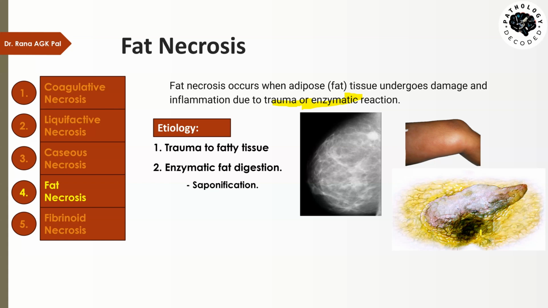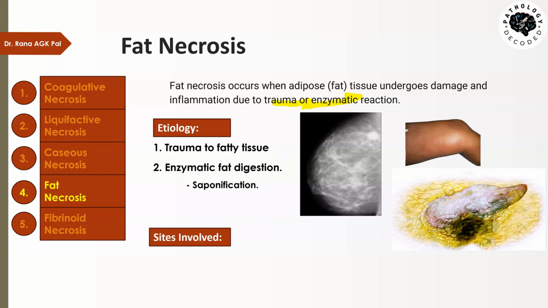This enzymatic digestion of the fat leads to formation of what we call calcium soaps, which are chalky white in color, and this process is called saponification. So if there is enzymatic necrosis of the fat, then we see a process called saponification.